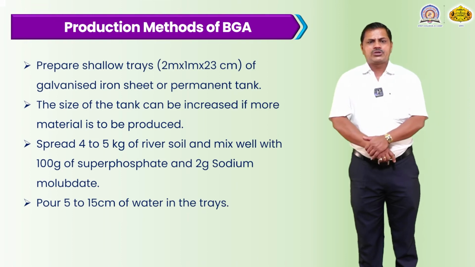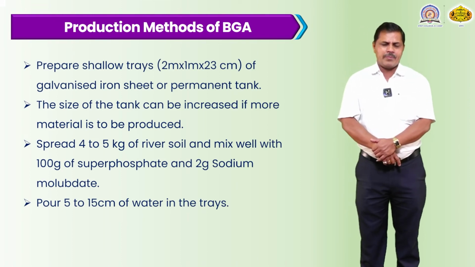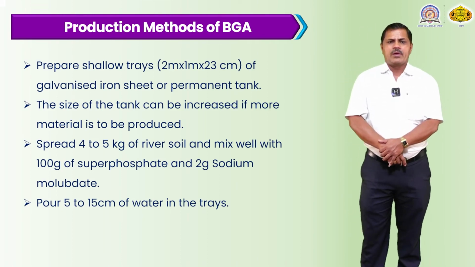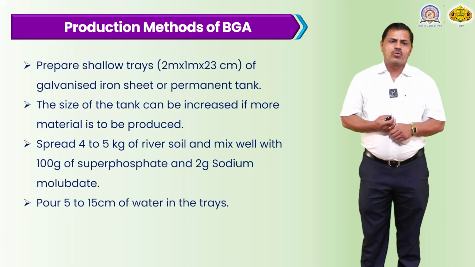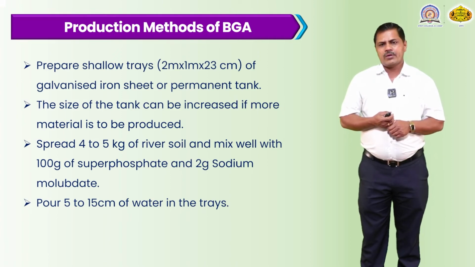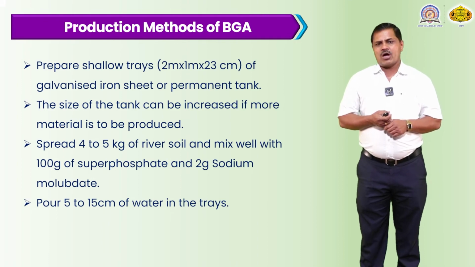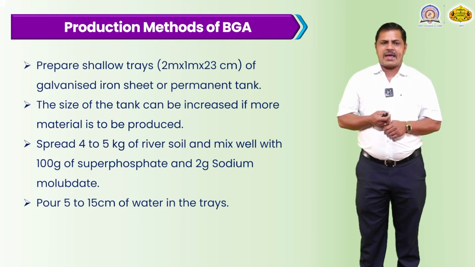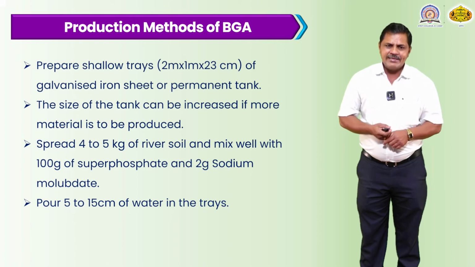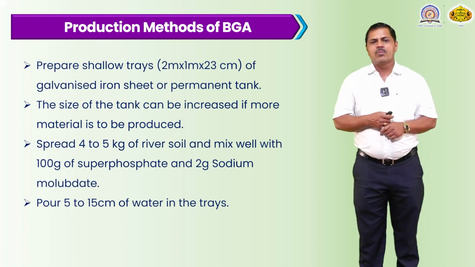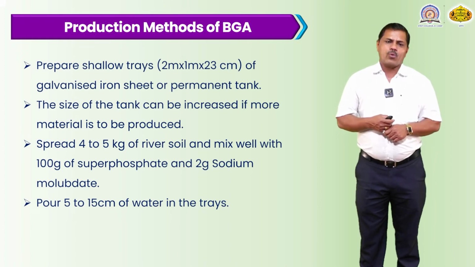Then prepare the shallow tray, which is the production method for this blue-green algae. The size is about 2 meters by 1 meter by 23 centimeters. It can be made of galvanized iron steel, or a perforated tank can be prepared. The size of the tank can be increased if more material is to be produced.